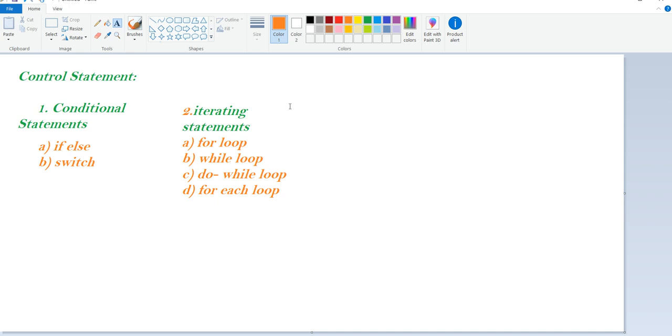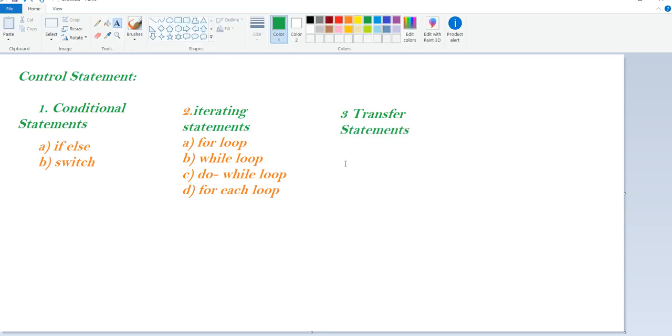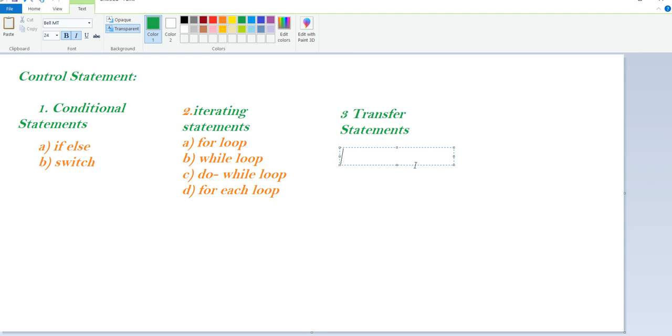And the third type of control statements is transfer statements. So what is a transfer statement? In the transfer statements, again there are some subcategories.